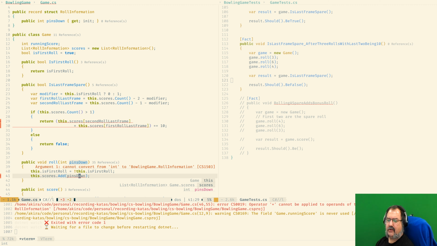Sometimes what you need is just a simple data structure, yeah, to be passed around.